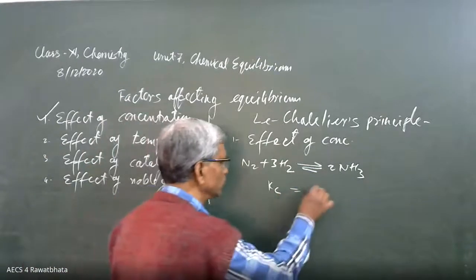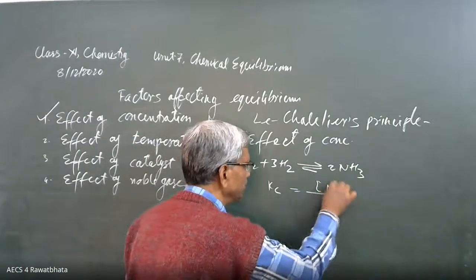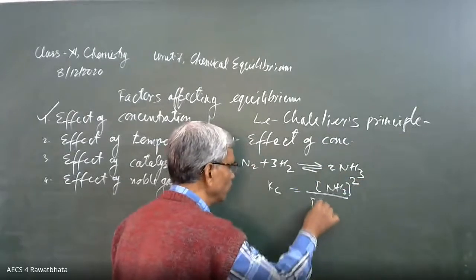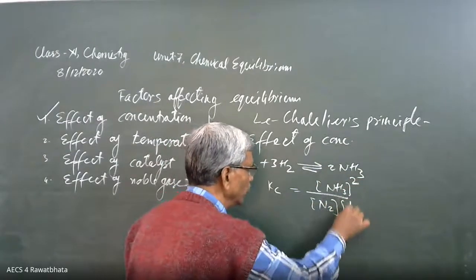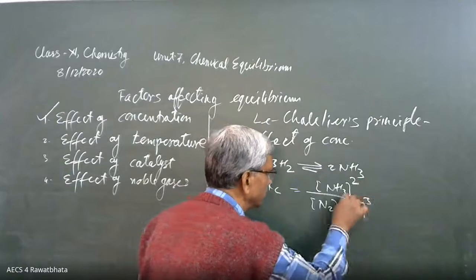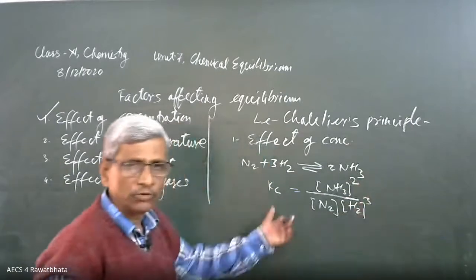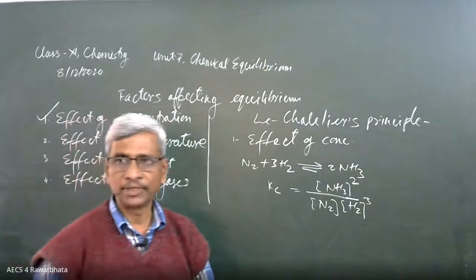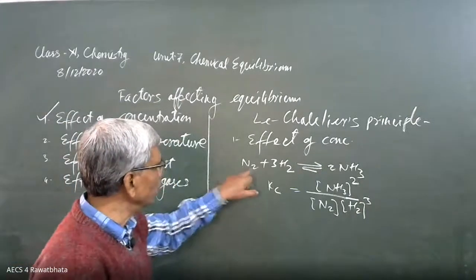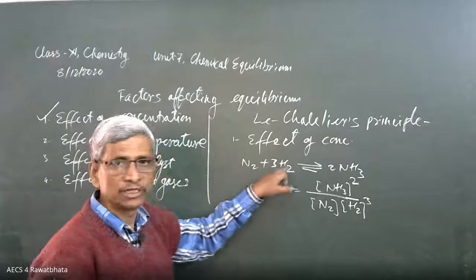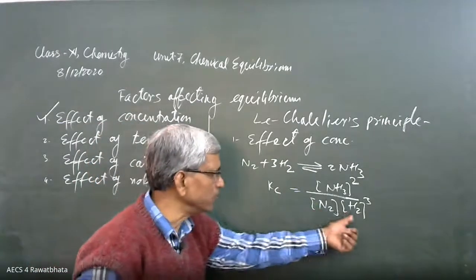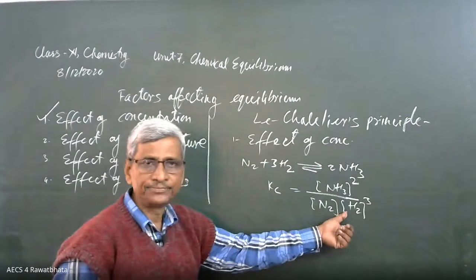Kc is equal to molar concentration of NH3 raised to power 2, coefficient is 2, divided by molar concentration of N2 into molar concentration of H2 raised to power 3. The value of Kc is always constant if the temperature is kept constant. Then if we add more amount of nitrogen and hydrogen or any one of these two, then the value of this denominator is going to increase.